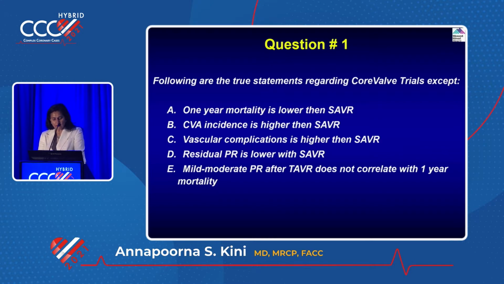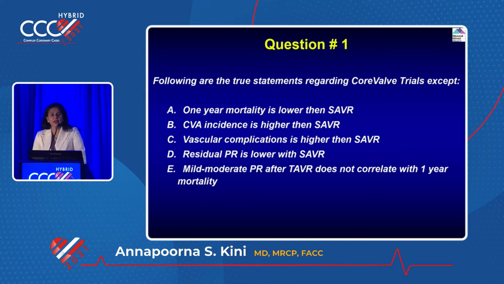Residual PR is lower than SAVR, and moderate, this is a paravalvular leak, aortic regurgitation, does not correlate with one year. Of course, it correlates with one-year mortality. Everything except which one? Taking everything into account, I think probably B, right? It is not higher between the two valves.